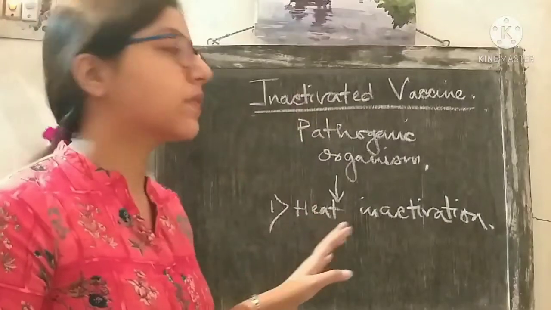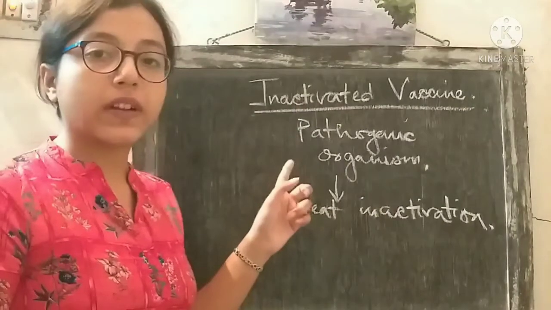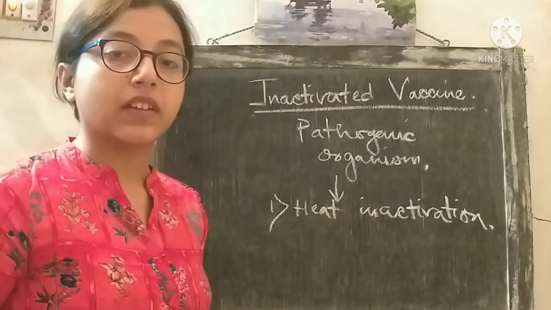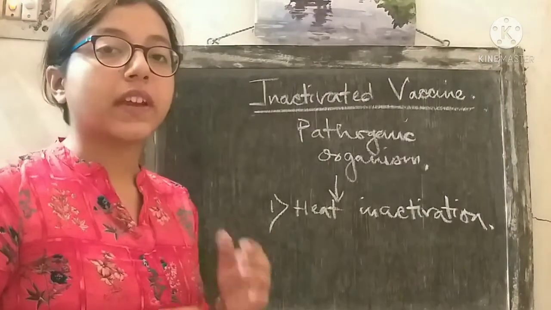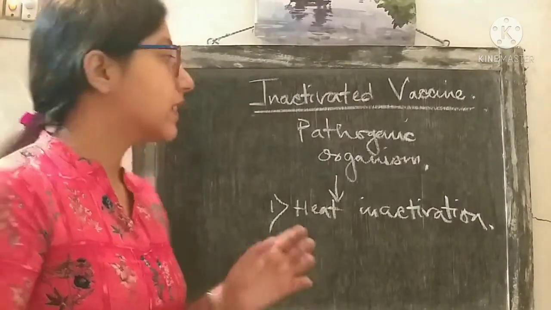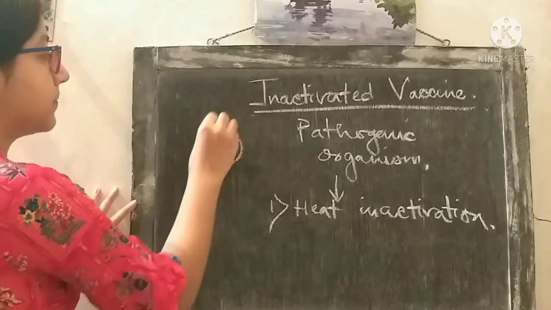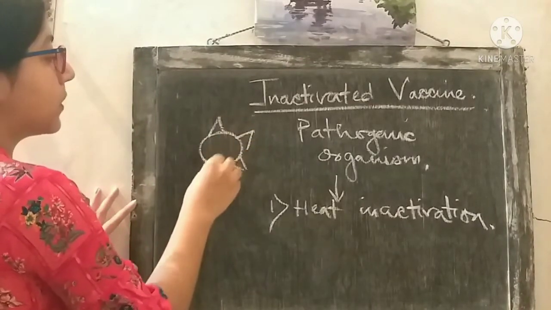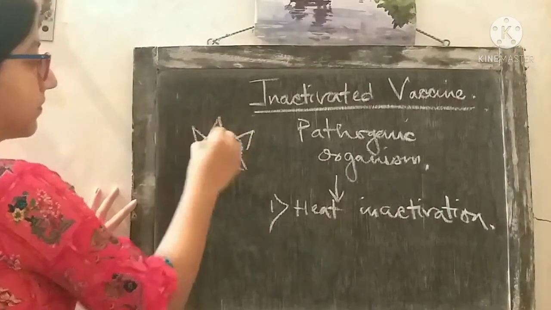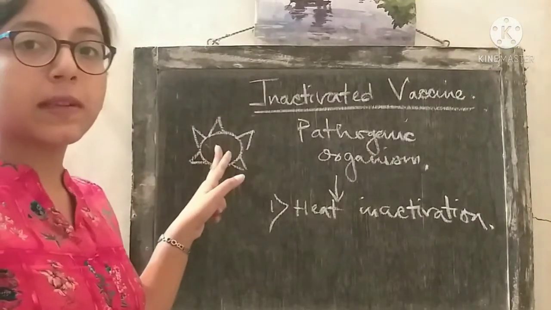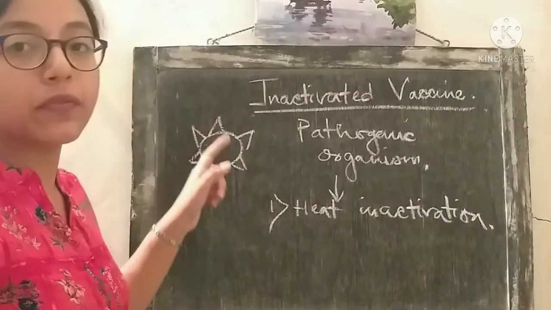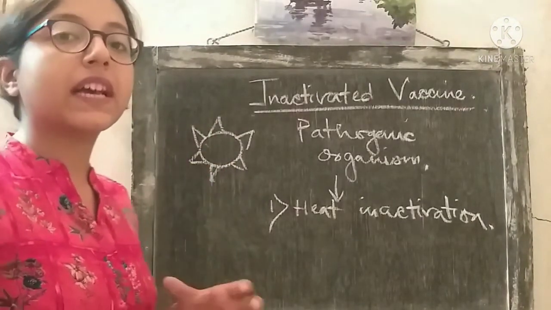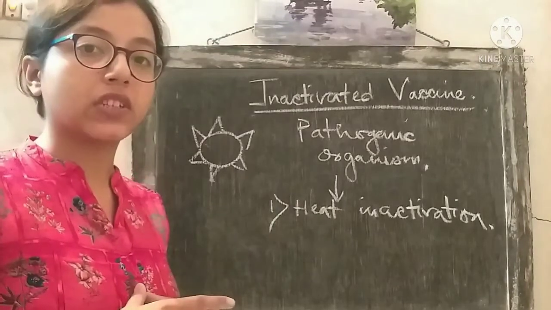In heat inactivation, the pathogenic organism is treated by heat, and it is a very careful process. Suppose this is the pathogenic organism and these are the surface epitopes. Epitopes are the antibody binding sites on the antigen, we know that.